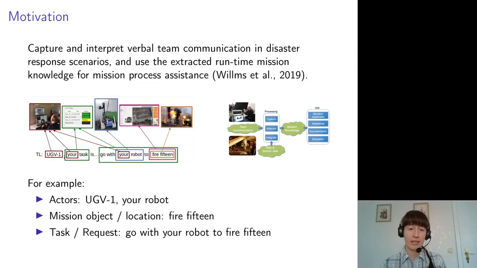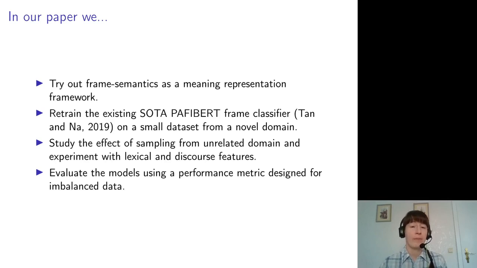For example, given an utterance, we would like to identify actors, mission objects and locations, and also the intent of the utterance. In our paper, we try out frame semantics as a meaning representation framework. We retrain one of the existing state-of-the-art frame classifiers called Puffybird on a small dataset from a novel domain. We study the effect of sampling from unrelated domain and experiment with lexical and discourse features. We also evaluate the models using a performance metric designed for imbalanced data.